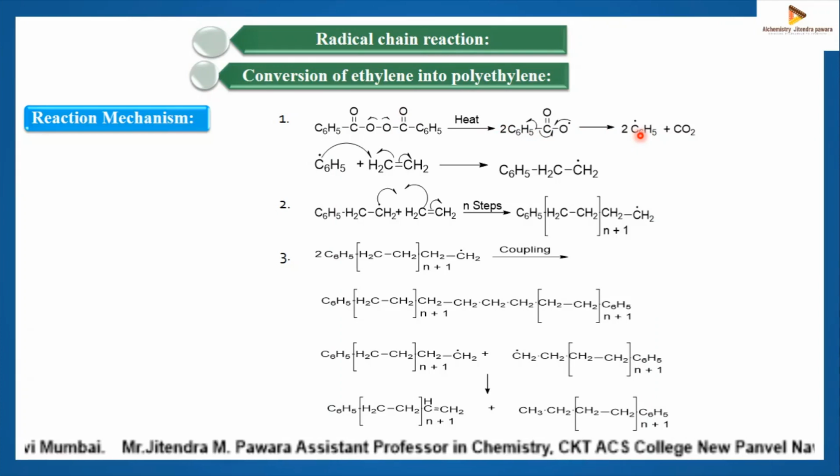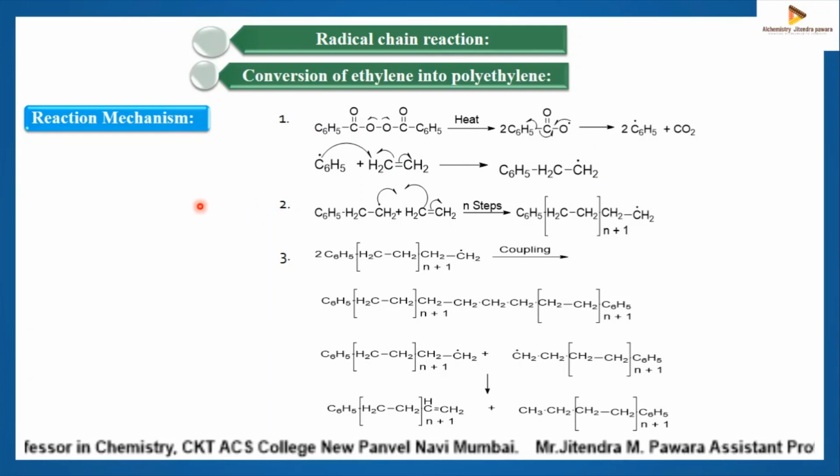So you are getting two phenyl free radicals. Then the formed phenyl free radical adds to an ethylene molecule, producing another carbon centered free radical. This is the first step, the initiation step. So the role of this initiator is over here. It initiates the reaction.